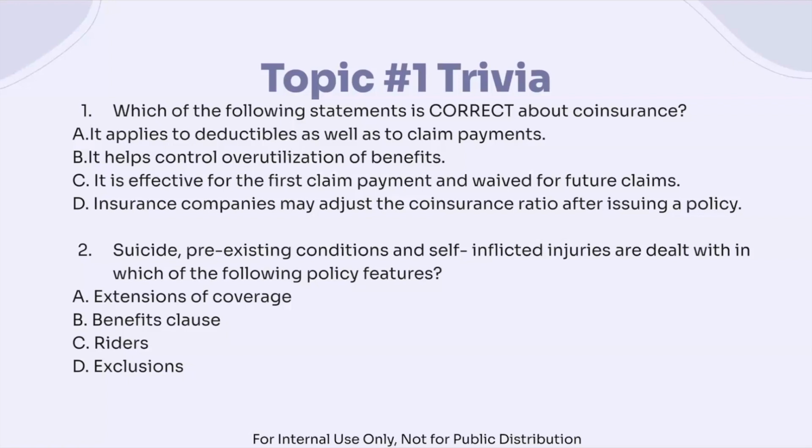Okay, all right. So for number one, it would be B, because it helps with that control of utilization of benefits. So instead of the insurance company paying 100%, we saw previously we had that split in which the insured would have to pay maybe 20% of those medical expenses. Number two, we do have D. We looked at exclusions, and these also apply to life insurance. So whenever you see these questions, no matter in a life insurance or health insurance context, we want to know that they do hold true.